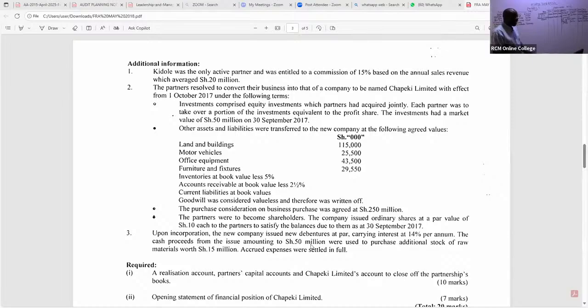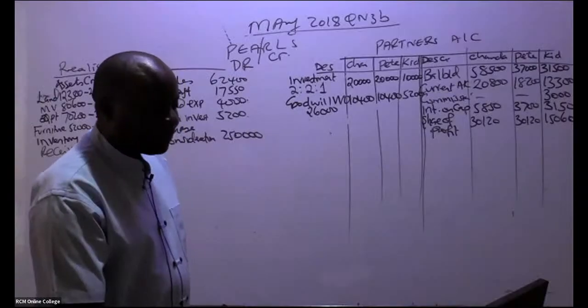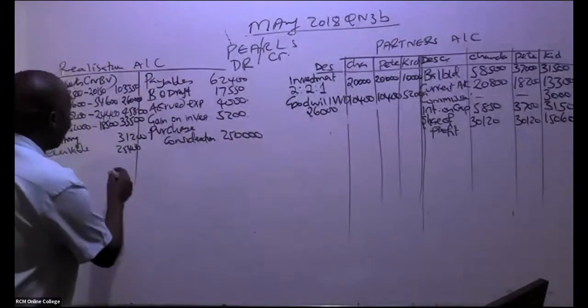This is coming in part 2. Remember, they want us to give them the realization account, partners' capital accounts, and Chapeki Limited's account to close off the partnership account. Is there anything that we have left here? I don't think so. So please go ahead and balance this account.